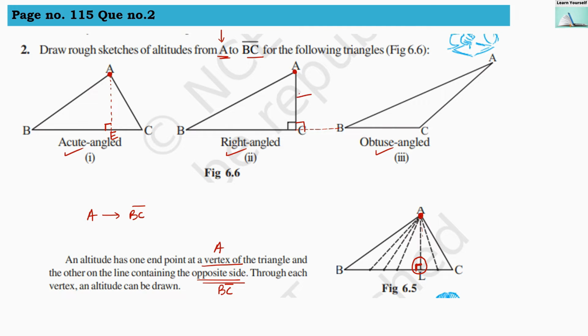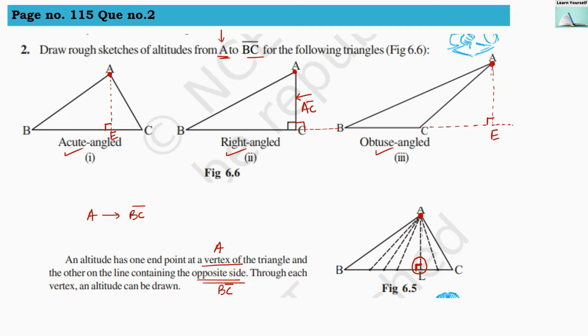So AC, which is a side of the triangle, is itself an altitude for the right angle triangle. It is on the triangle. Now for the obtuse angle triangle, we have to extend the line segment BC, and we can draw a straight line coming out of vertex A that makes a right angle at BC. So AE here is an altitude for the obtuse angle triangle.